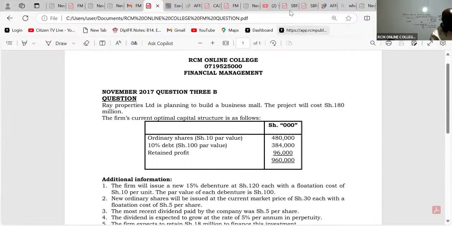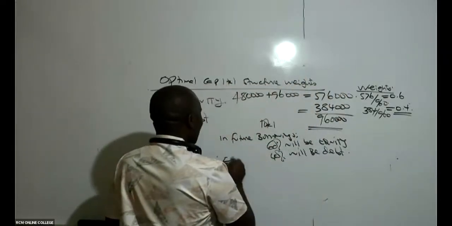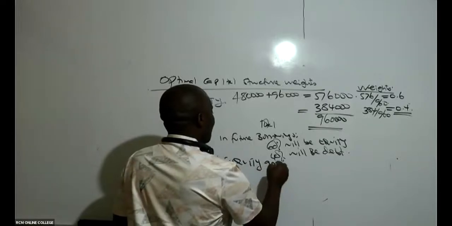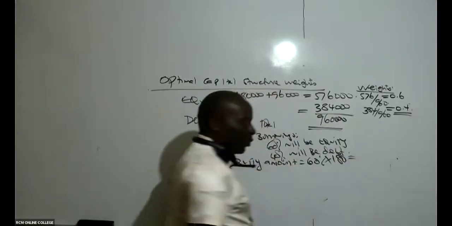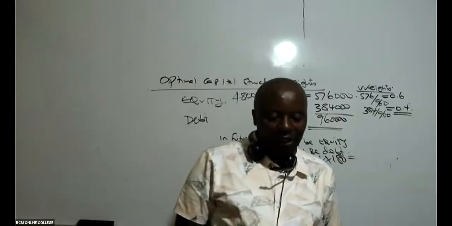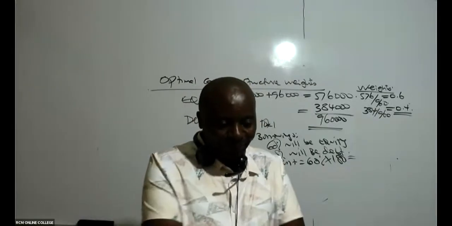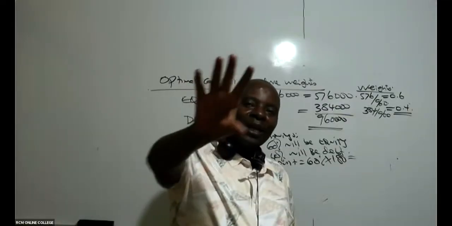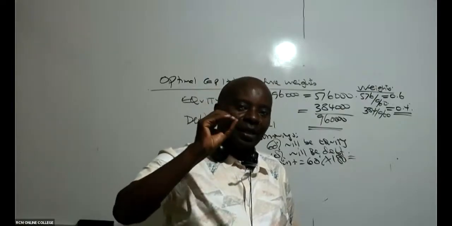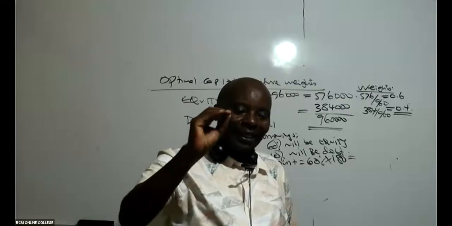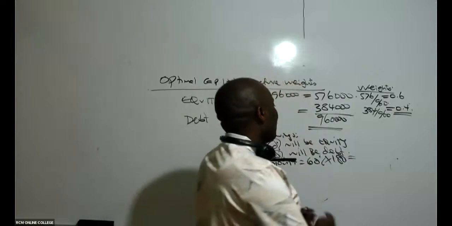So out of the 180 million, we know that 60% will be equity. Therefore, equity amount will be 60% of 180 million. So is there somebody who can give us this figure? 60% of 180 million. Because the mall they are planning to construct is 180. So out of this 180, how much should be equity? How much should be debt? So according to Margaret, it is 108 million. Yeah, thank you very much.